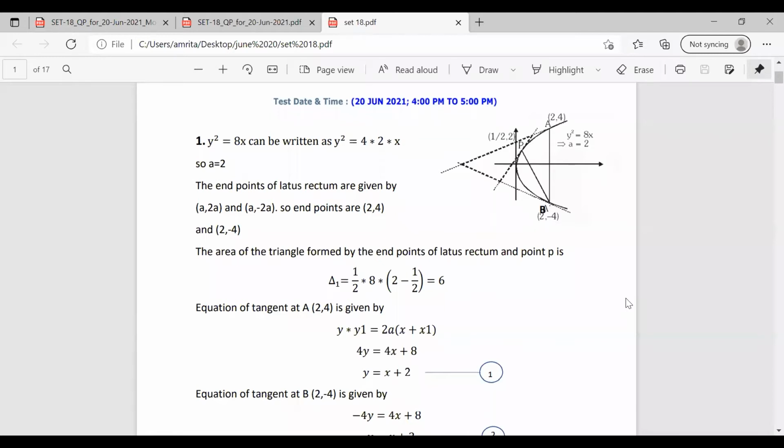Now we have the triangle PAB. That is the triangle delta 1. We can find the area of that triangle, which is formed by the endpoints of the latus rectum and the point P. We can calculate the area delta 1 as 1 by 2 into 8 into (2 minus 1 by 2). So we got the area of the first triangle as 6.